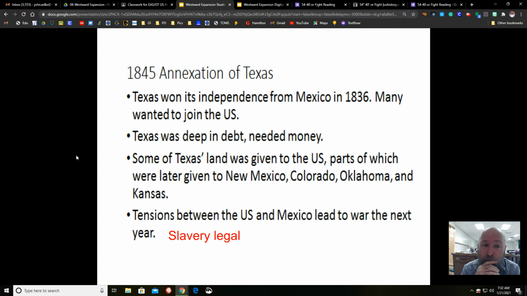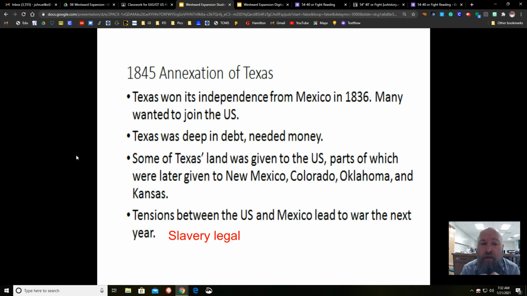But you do need to know that in the year 1845, Texas was annexed. We don't get Texas from Mexico. We get Texas from Texas. Texas was already independent from Mexico. You know that story. We taught it to you in 7th grade. The Alamo, the Battle of San Jacinto, all of that stuff. Sam Houston, Jim Bowie, all of that. So Texas gets annexed.